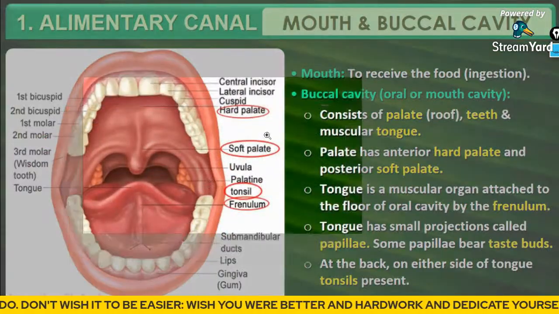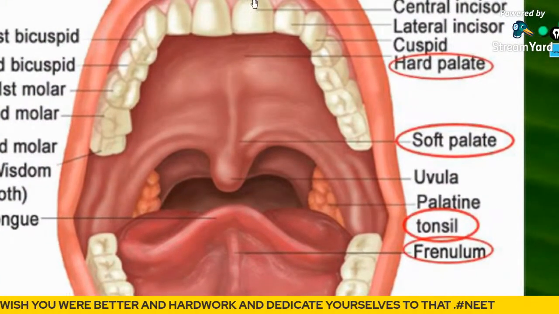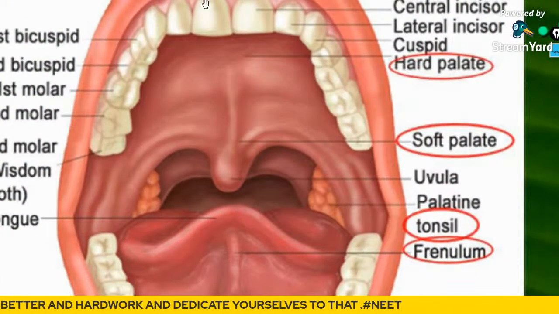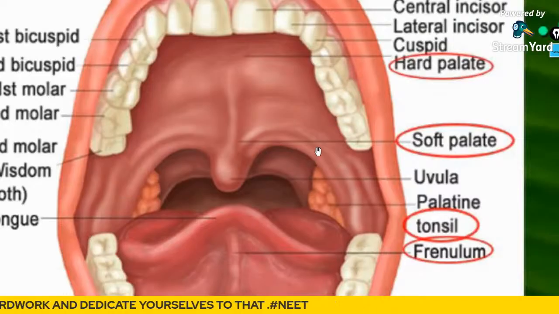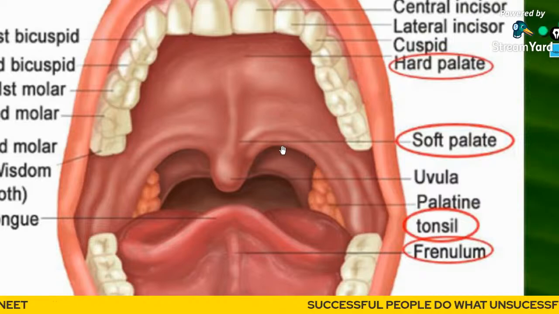Look guys, this upper portion is the cavity inside your mouth. These are the lips. The aperture which is formed by the lips is known as the mouth. And inside the mouth you have the palate. What do you mean by palate?